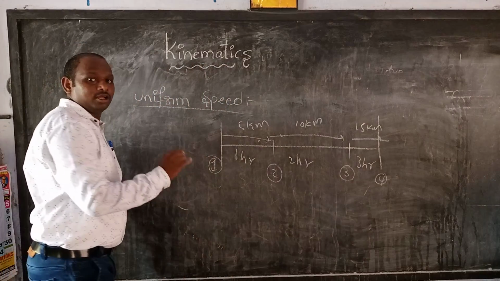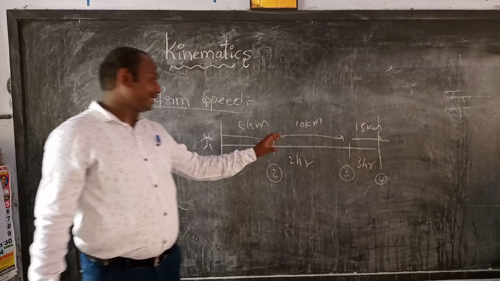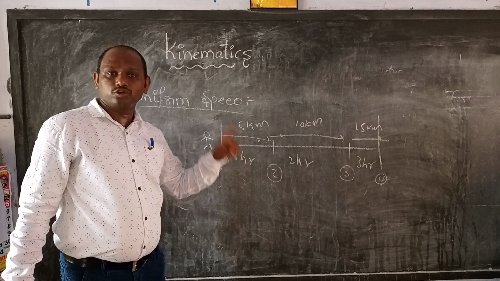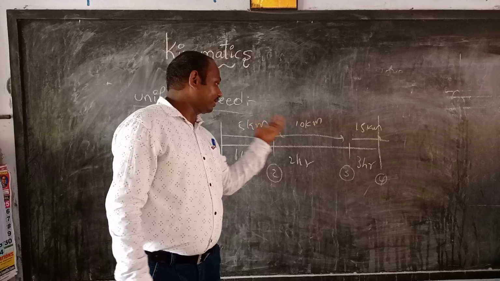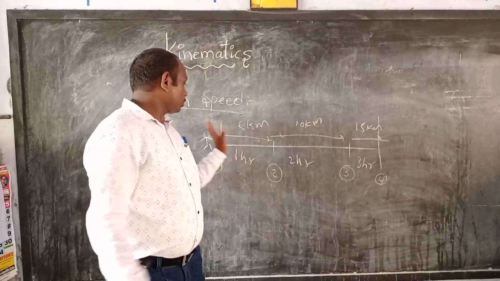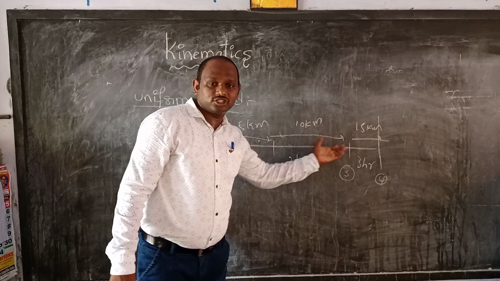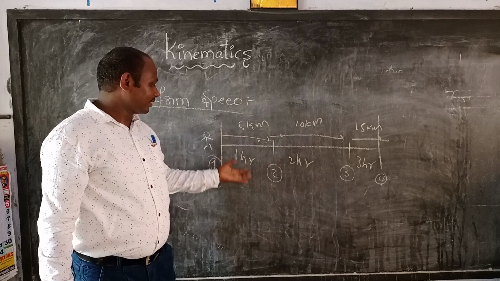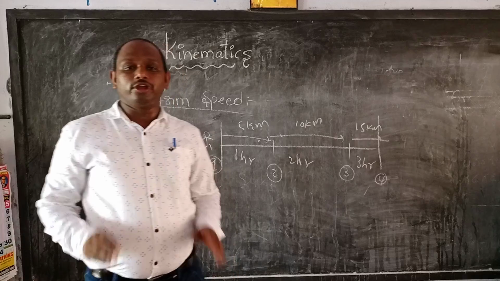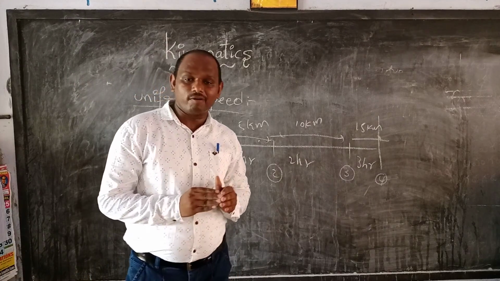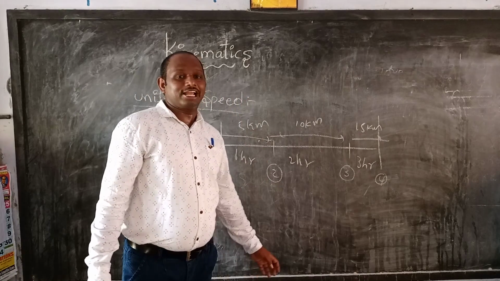By walking, not traveling, by walking. One person is starting from here; for 5 kilometers the time taken is how much? 1 hour. Next, 2 to 3: 10 minus 5 is how much? 5 only. So at each station this person covers the same distance in the same time. That is called uniform speed. Understand uniform speed? The body covers equal distances in equal intervals of time.